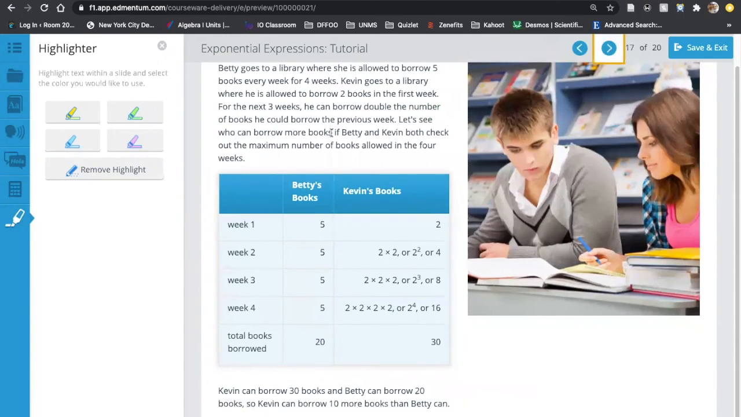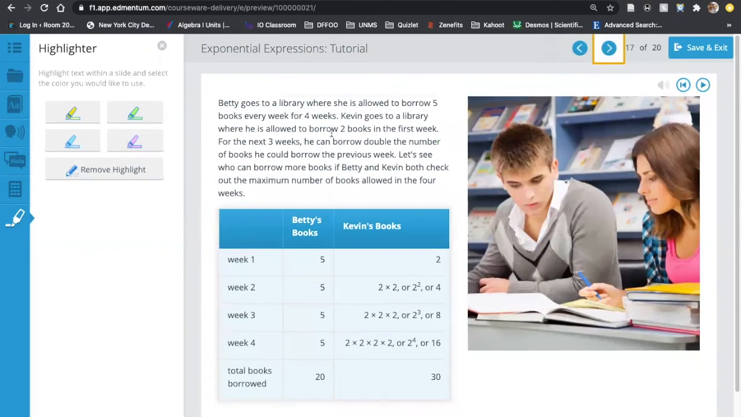All right, so this gives us another example over here. It says Betty goes to a library where she is allowed to borrow 5 books every week for 4 weeks, right? So if she wanted to, she could borrow 5 books, another 5 books. So altogether, she might be able to borrow 20 books, right? Again, that's something that's really easy to figure out just by looking at the numbers in that scenario.